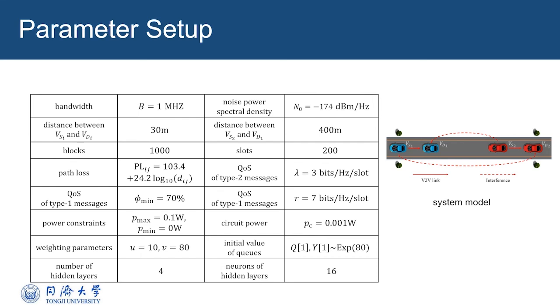Each source intends to send type 1 messages with data 7 bits per hertz per slot and a reliability requirement of 70%. The type 2 messages are generated from a Poisson process with average rate 3 bits per hertz per slot. For the neural network, there are 4 hidden layers, and each one contains 16 neurons.